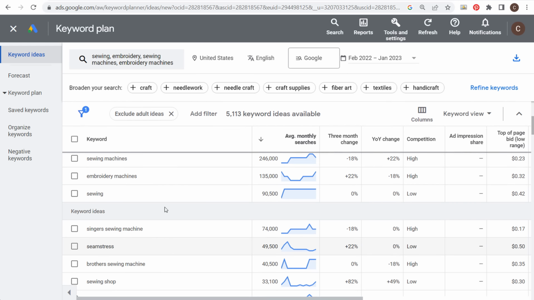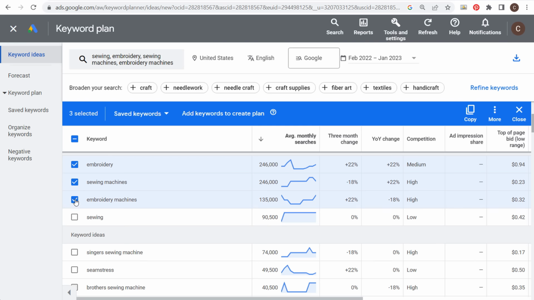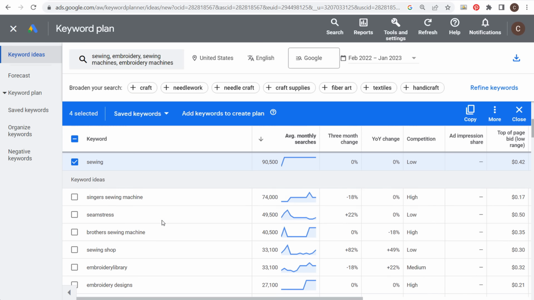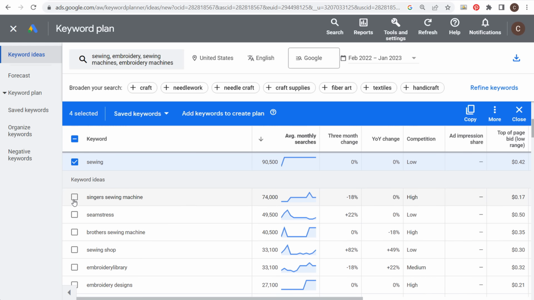So what we want to do is start with some of these top keywords here. Obviously, we're going to start with our main keywords at the top, and then we're going to start adding all these other keywords as well. We're looking by average monthly searches. So one thing I want to show you is as we start selecting some of these keywords here, and we'll start with 10 keywords, what you want to do is find keywords that you can create content about. So if you see something here like sewing shop, is that something we can create content about? Probably not. So that's not a keyword we're going to target.